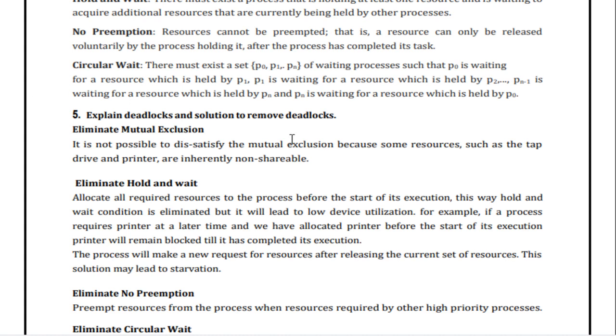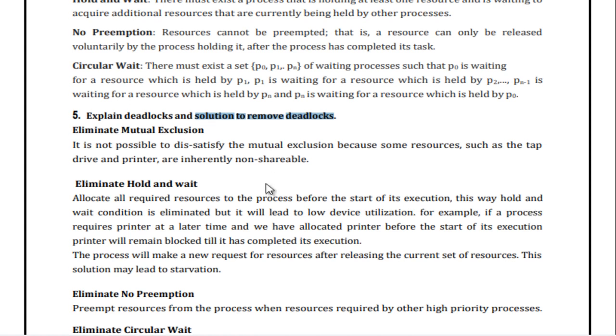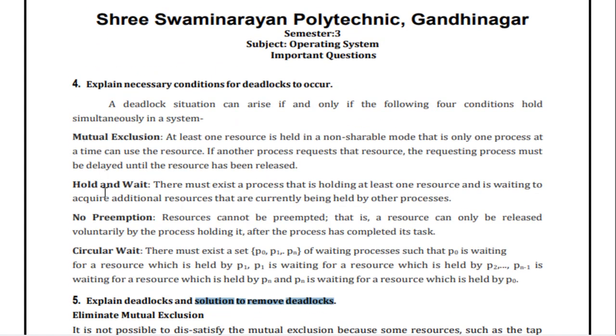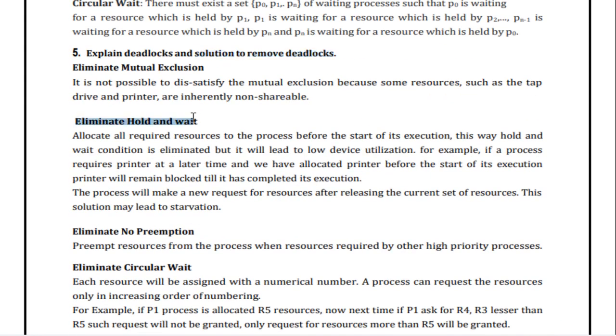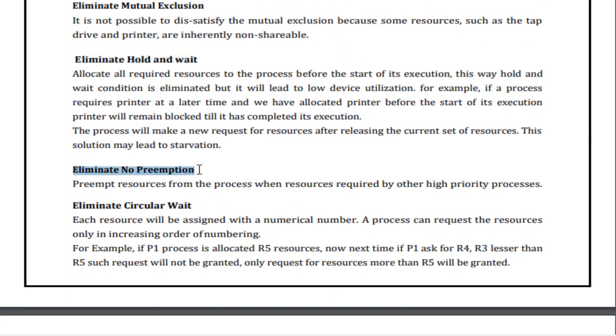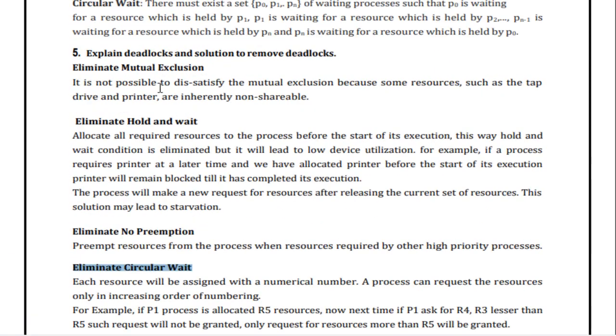The solution to remove deadlock is to eliminate the following conditions: mutual exclusion, hold and wait, no preemption, and circular wait. So eliminate hold and wait, eliminate no preemption, and eliminate circular wait. These are the solutions to remove the deadlock.